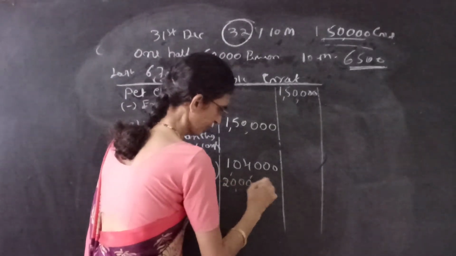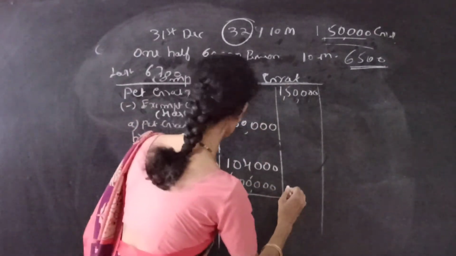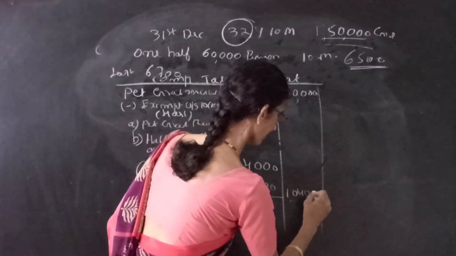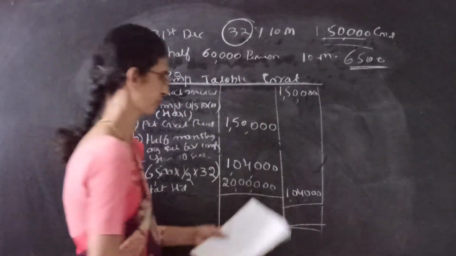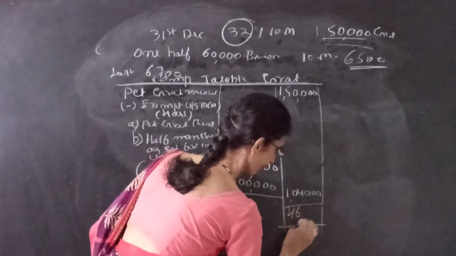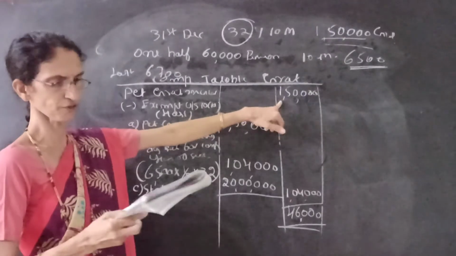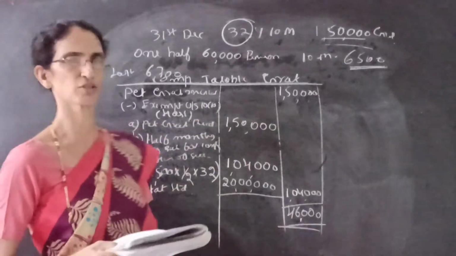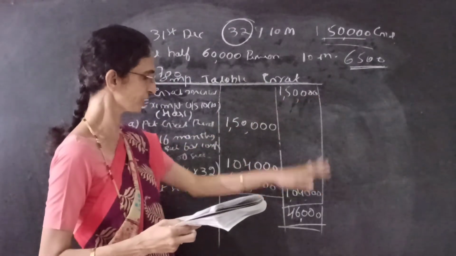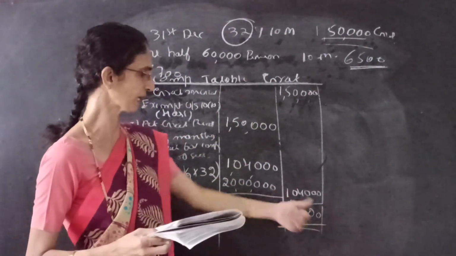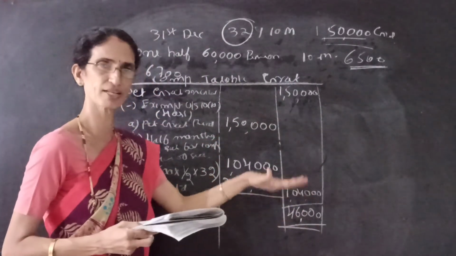Then the third rule is the statutory limit, which is 20 lakhs. The least of the following is 1,04,000. So the taxable gratuity is 46,000. Out of 1,50,000, he should pay tax on 46,000 and 1,04,000 is exempted from tax. So this is the calculation of gratuity.